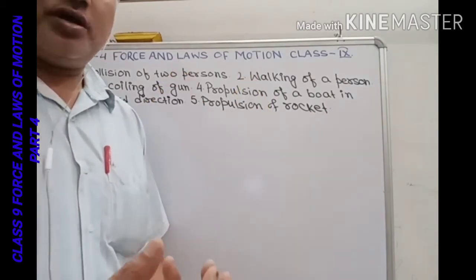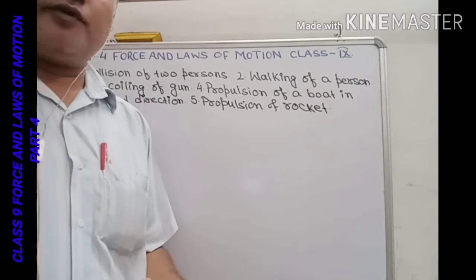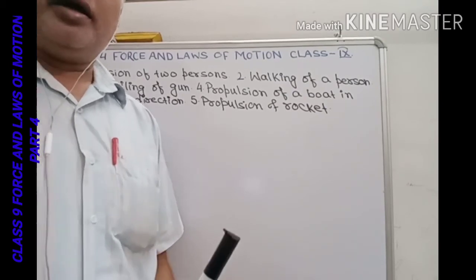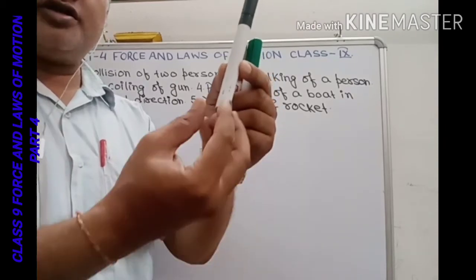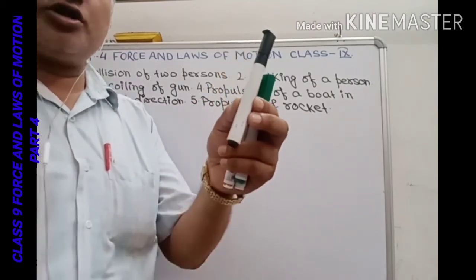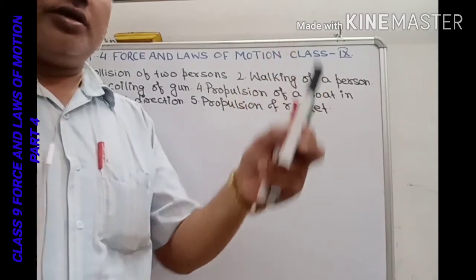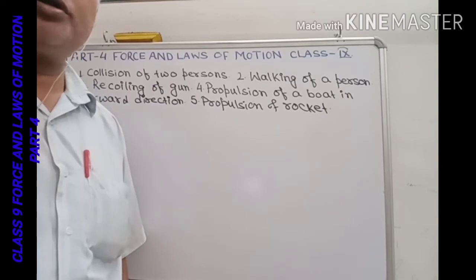This is the action, and due to this action, the ejection of the gas, a force is produced in the upward direction, and the rocket moves in the upward direction and the fumes come down in the downward direction. So the action and the reaction. So these are some applications of Newton's third law of motion.